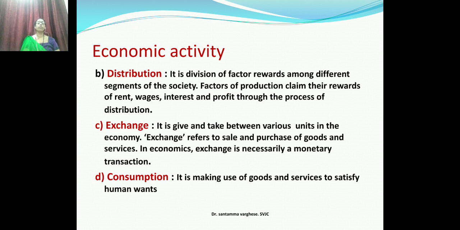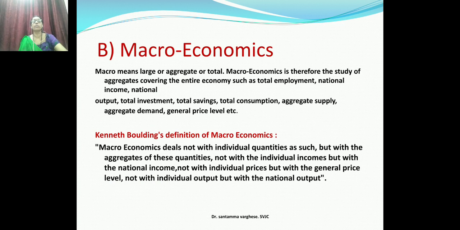So which are the four economic activities? The four economic activities are production, distribution, exchange and consumption. In production, four factors of production are there. They are land, labor, capital and entrepreneur. And then distribution, exchange and consumption. These are just a little bit of the concept that is given. If you go and discuss, it is a lot of things. So students, I hope that you got what to explain.